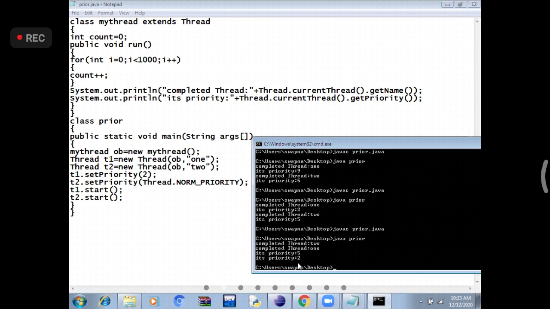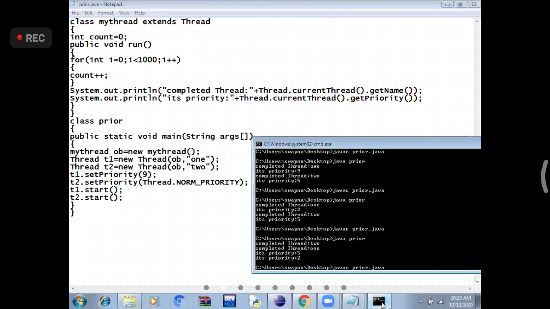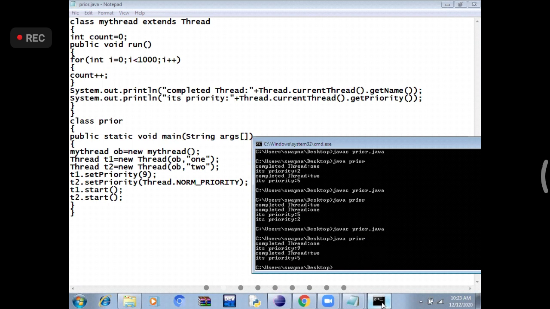So this is about thread priority. Let me give 9 here. Let me give high priority to this one first. So thread 1 should complete first. So completed thread 1, its priority number is 5. Then completed thread 2, its priority is 5. NORM_PRIORITY means it is 5. So this is the thread concept.